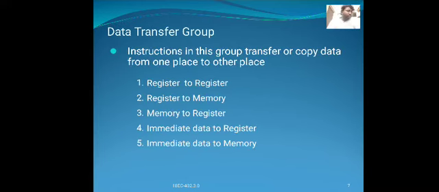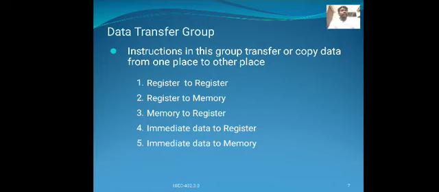The first group of instructions is the data transfer group. Instructions in this group transfer or copy the data from one place to other place.